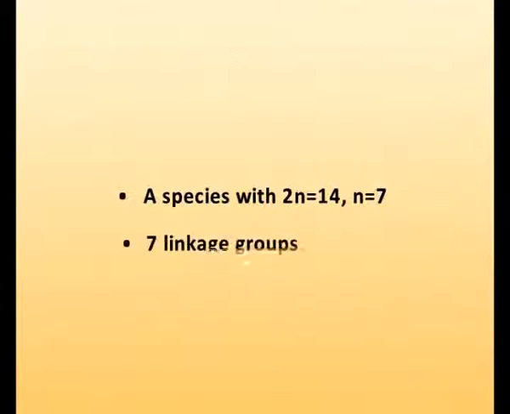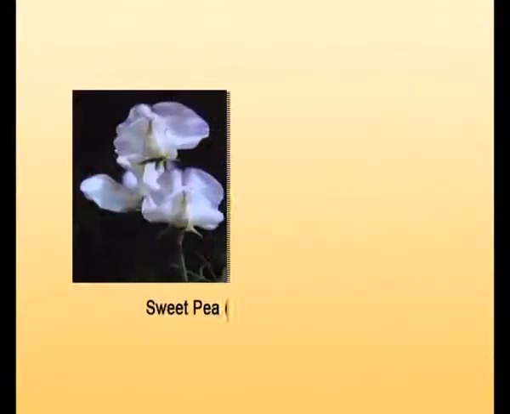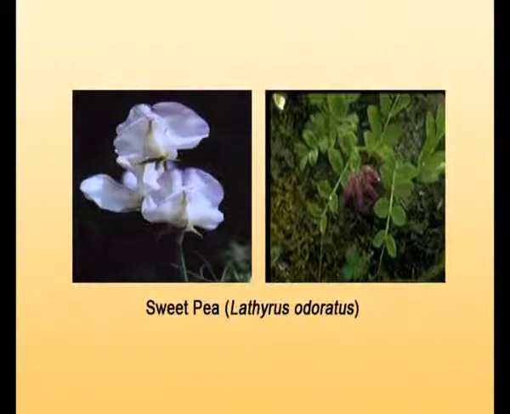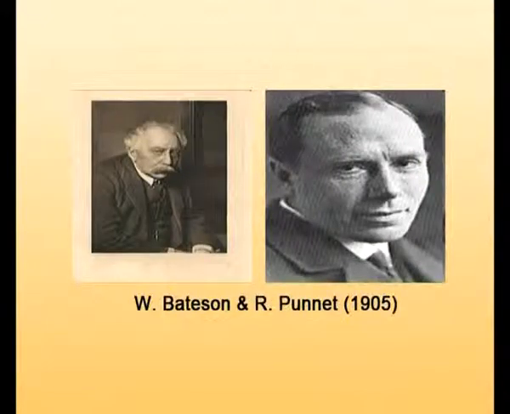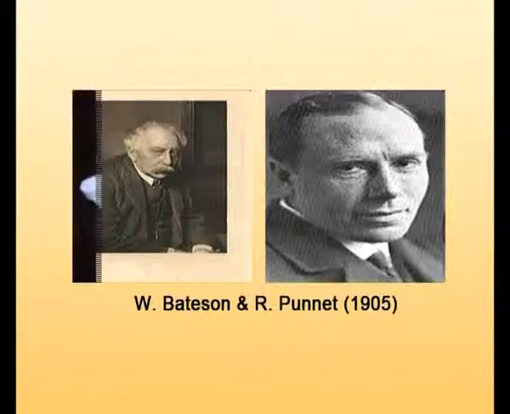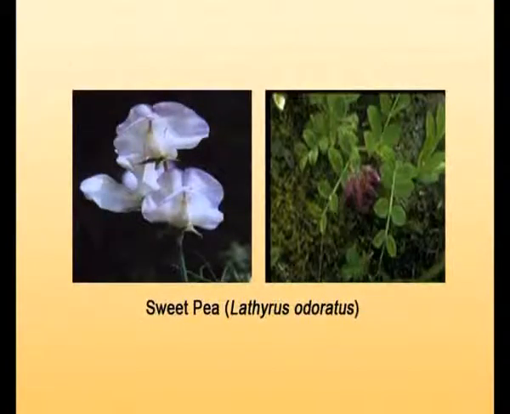For example, a species having 2n = 14 has 7 as the basic chromosome number. Therefore, in this species there are 7 linkage groups. The first evidence of linkage as an exception to independent assortment came from experiments with sweet pea, botanically named Lathyrus odoratus. Bateson and Punnett, 1905, crossed two varieties of sweet pea that differed in flower color and